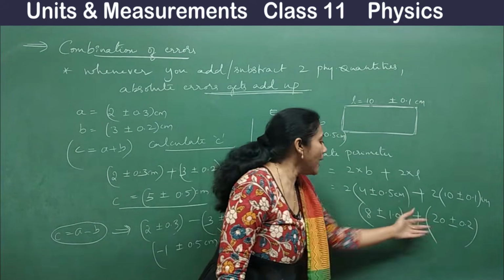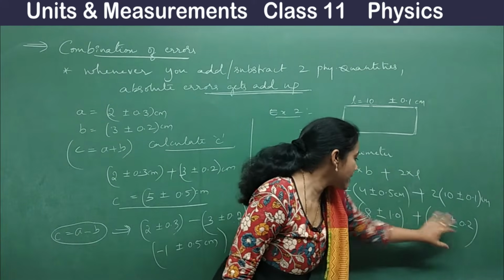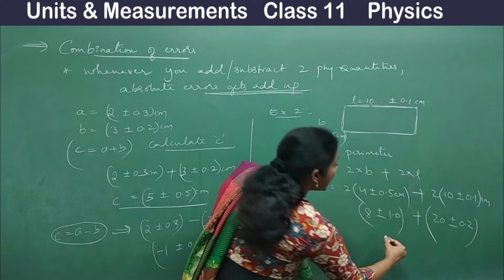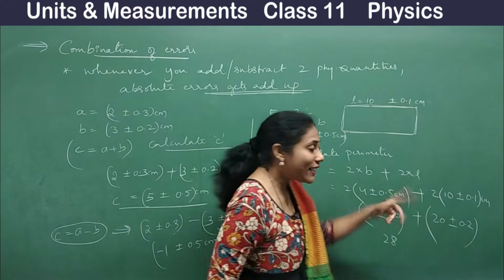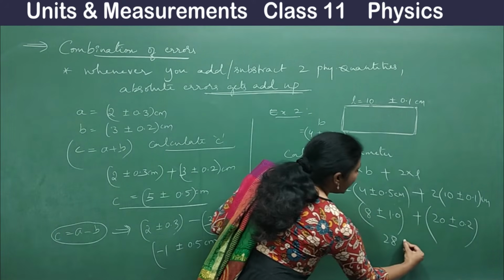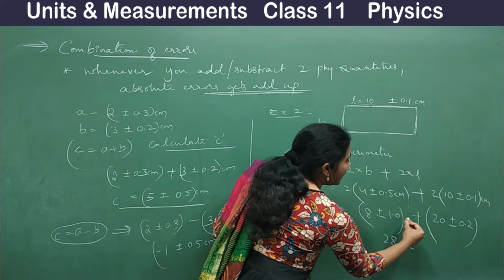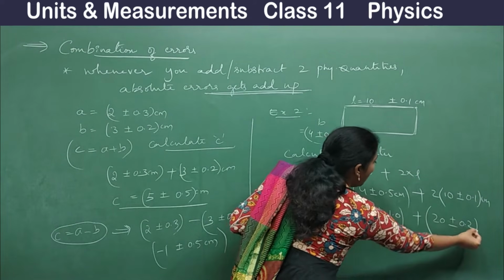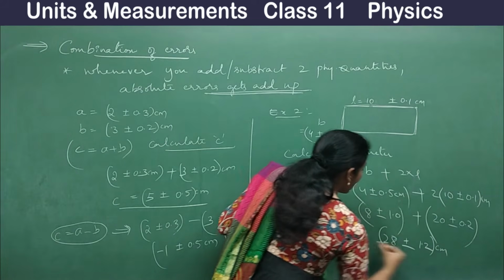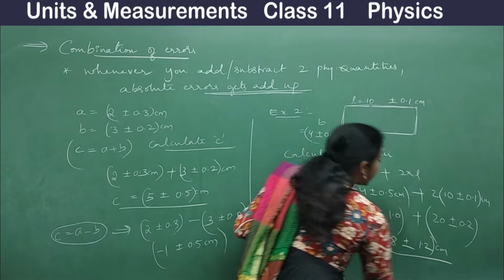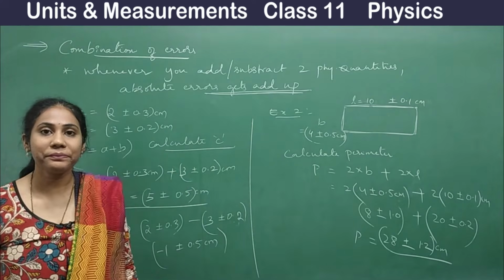So what will you do now? You are just adding this with this. So 8 plus 20 is 28, and now absolute errors you are adding up, right? So 28 plus or minus 1.0 plus 0.2, it is 1.2 centimeter. So perimeter is equal to this much centimeter, right?